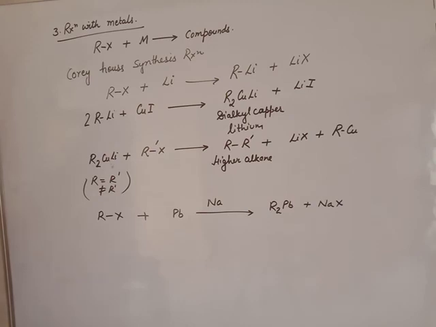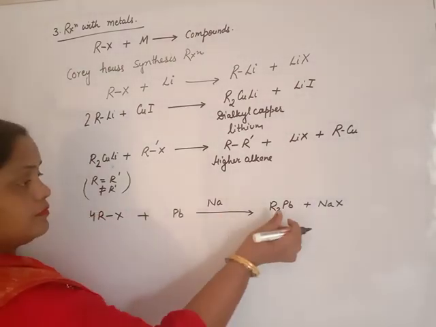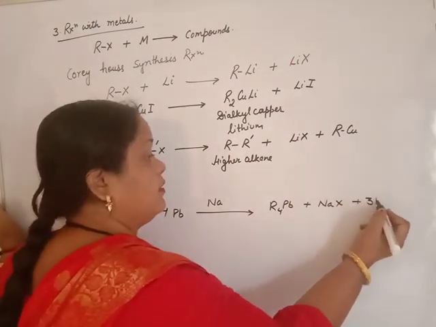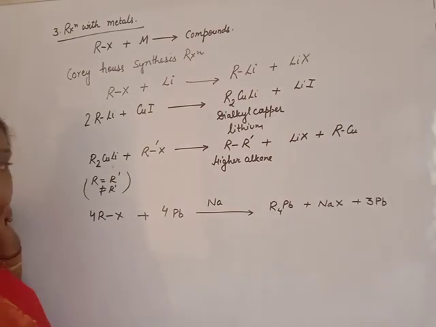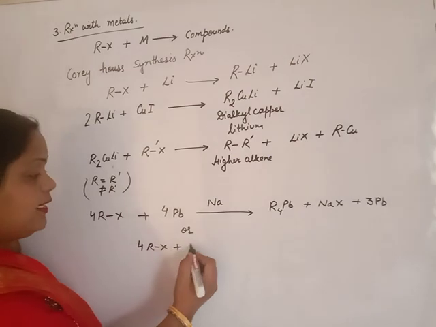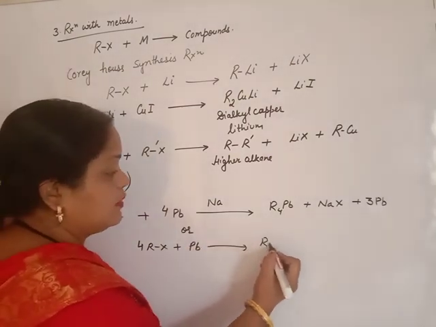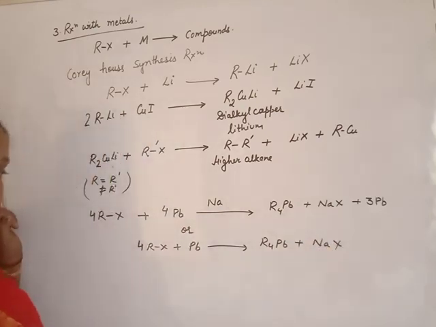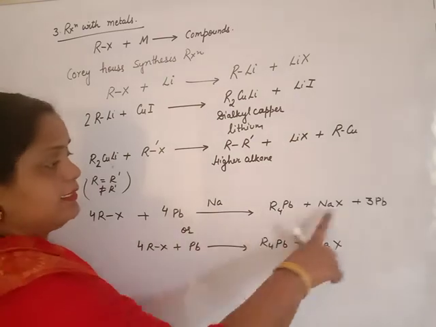In this case, to get tetraalkyl lead, 4 moles of haloalkane will be used, and 3 moles of lead we will get as it is. So you may write, or may not write, the reaction like this: haloalkane reacts with lead to give tetraalkyl lead plus sodium halide. It is also okay if you write like this.